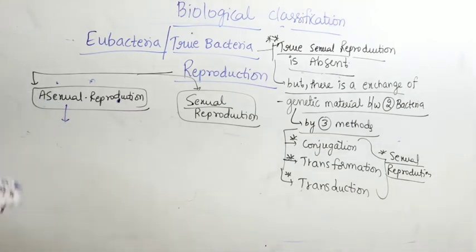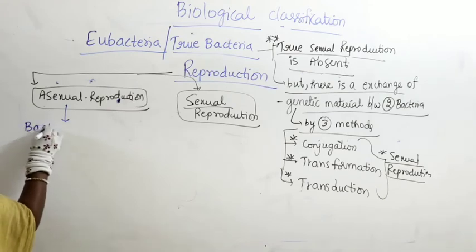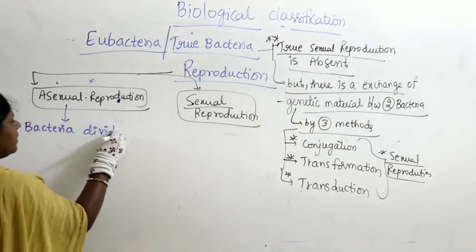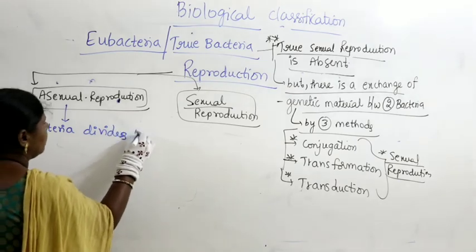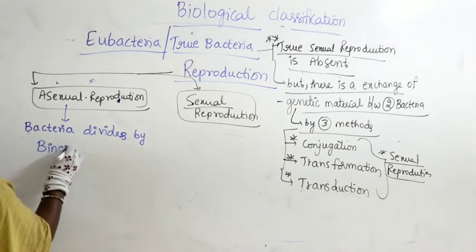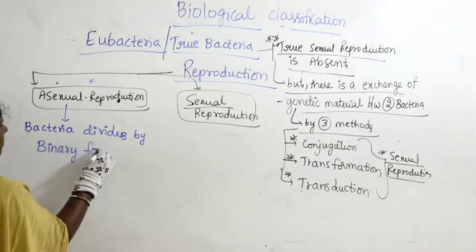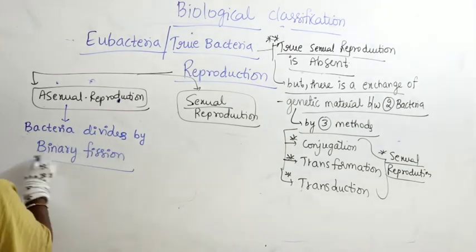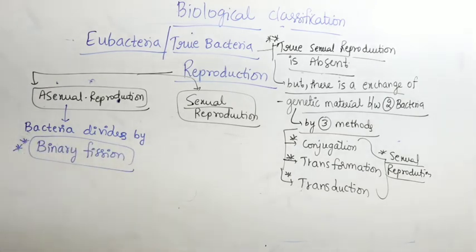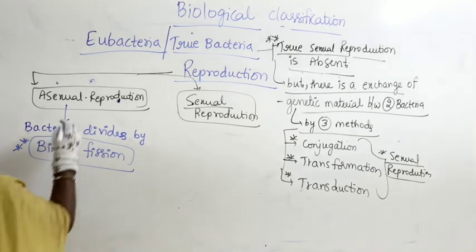When you take asexual reproduction, bacteria most commonly divides by binary fission. In the last class we studied that during unfavorable conditions, spore formation happens.